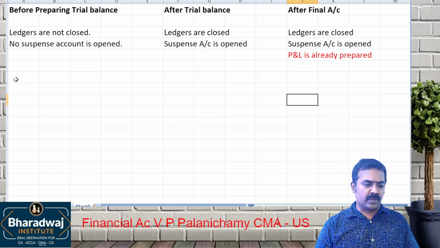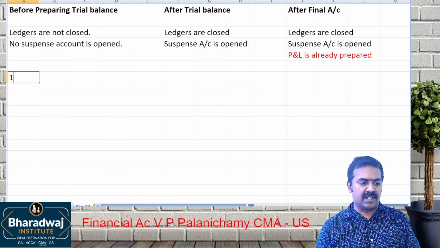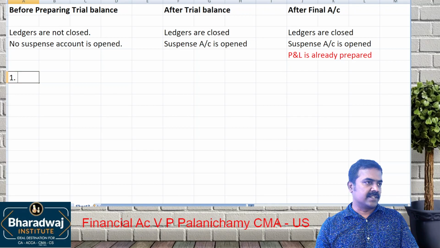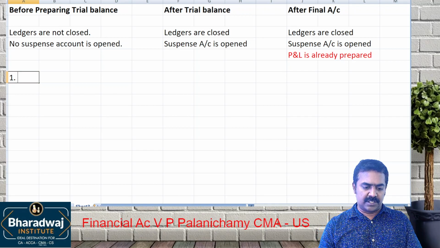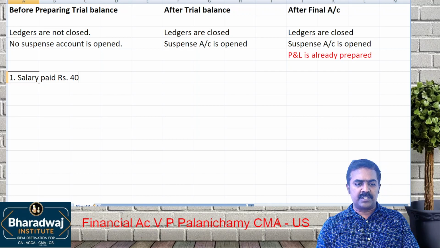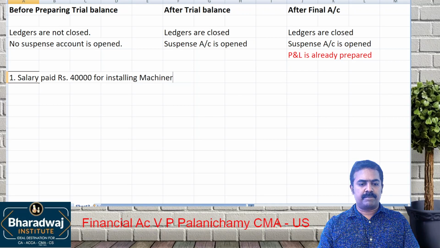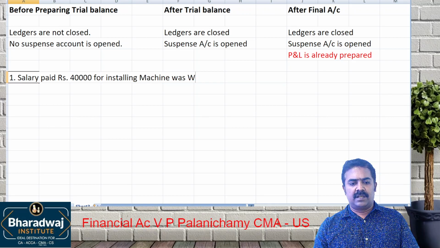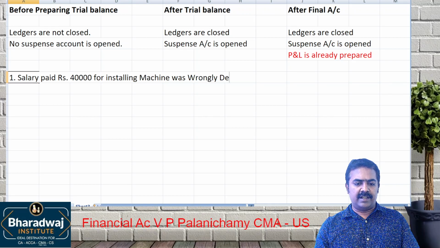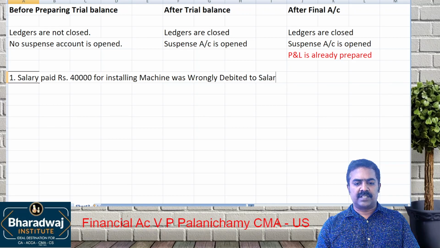Okay, I'll give you 2 types of errors. One is called errors affecting 2 ledgers. For example, salary paid rupees 40,000 for installing a machine was wrongly debited to salary account.